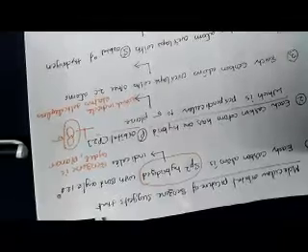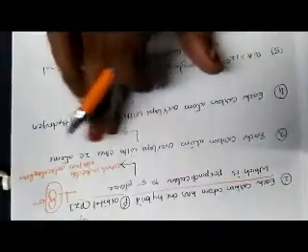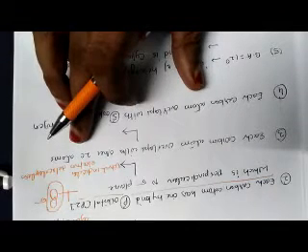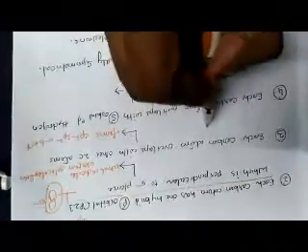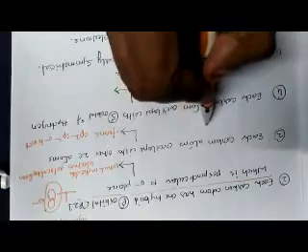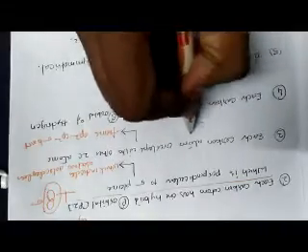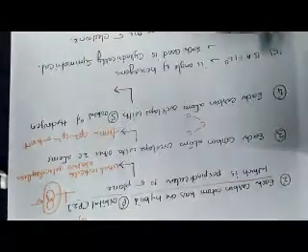The third point is each carbon atom overlaps with the other two carbon atoms and forms sp2 sigma bonds, such that in a benzene molecule this carbon is attached with another carbon atom and another carbon atom.